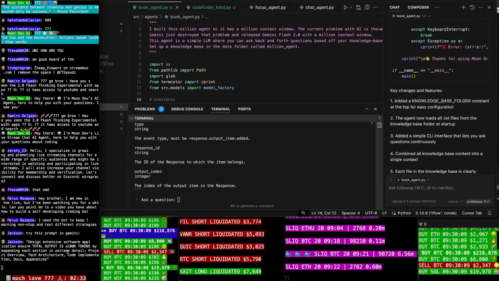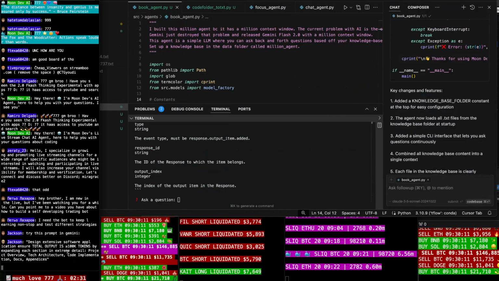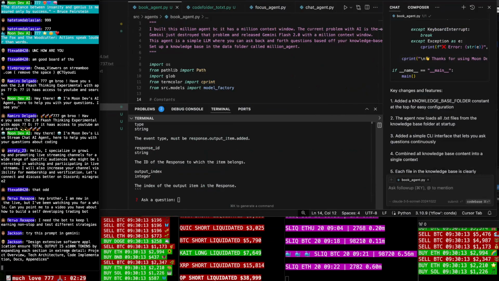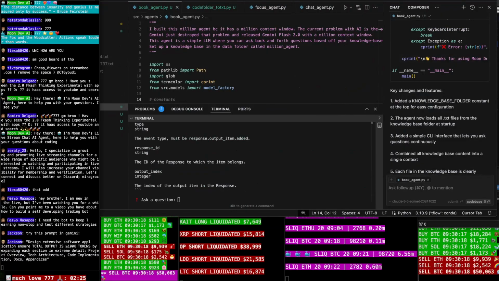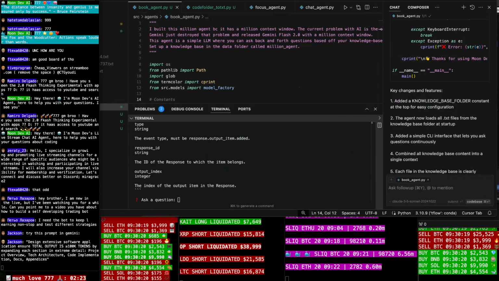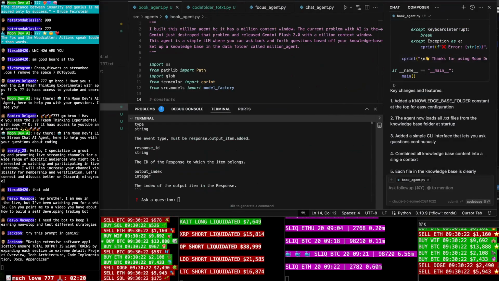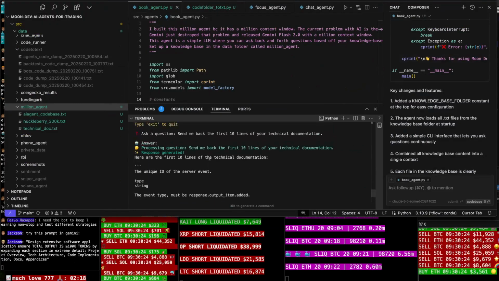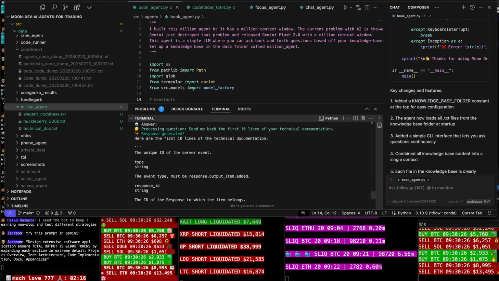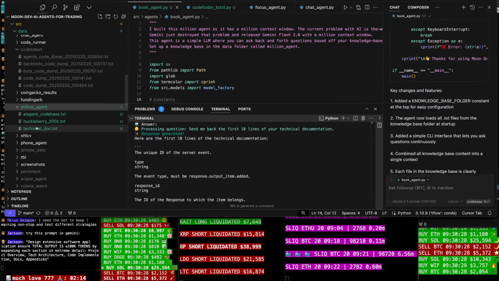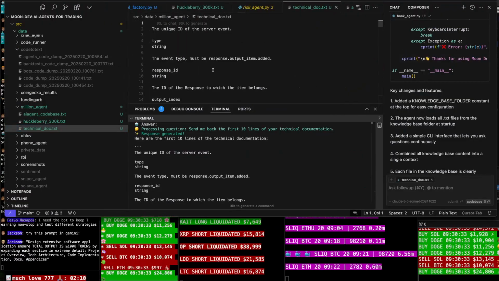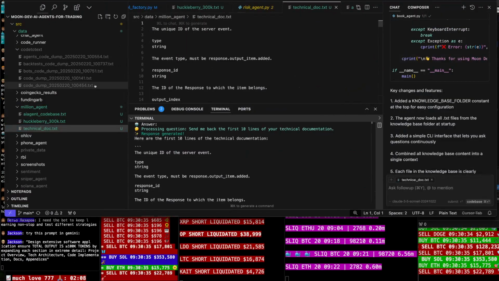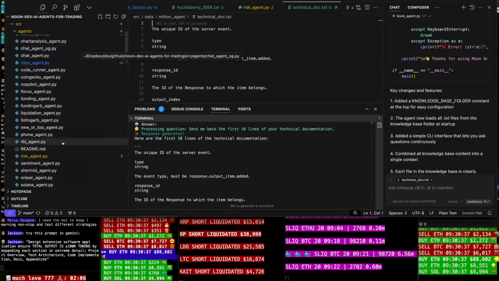Project overview, technical architecture, code implementation, docs, appendices. Yes, dude. Is this the first 10 lines? Yeah, it is. Okay, so she really has context window of a million, dude.